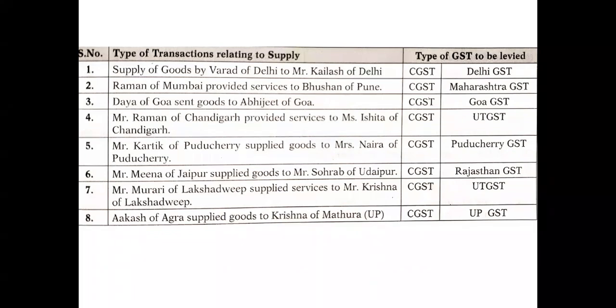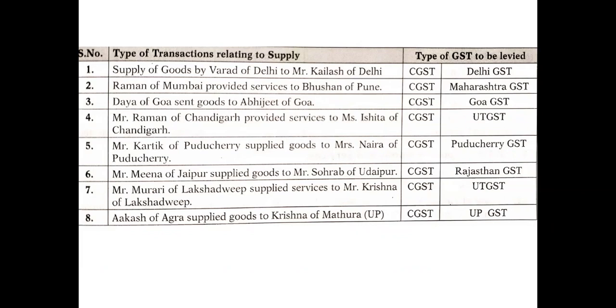Then Raman of Mumbai provided services to Bhushan of Pune. One person is in Mumbai and the other is in Pune, which means in Maharashtra itself. So first of all, CGST, and the second type of GST is Maharashtra GST. Daya of Goa sent goods to Abhijit of Goa. Both persons are in Goa. So here CGST is applicable and Goa GST is applicable.